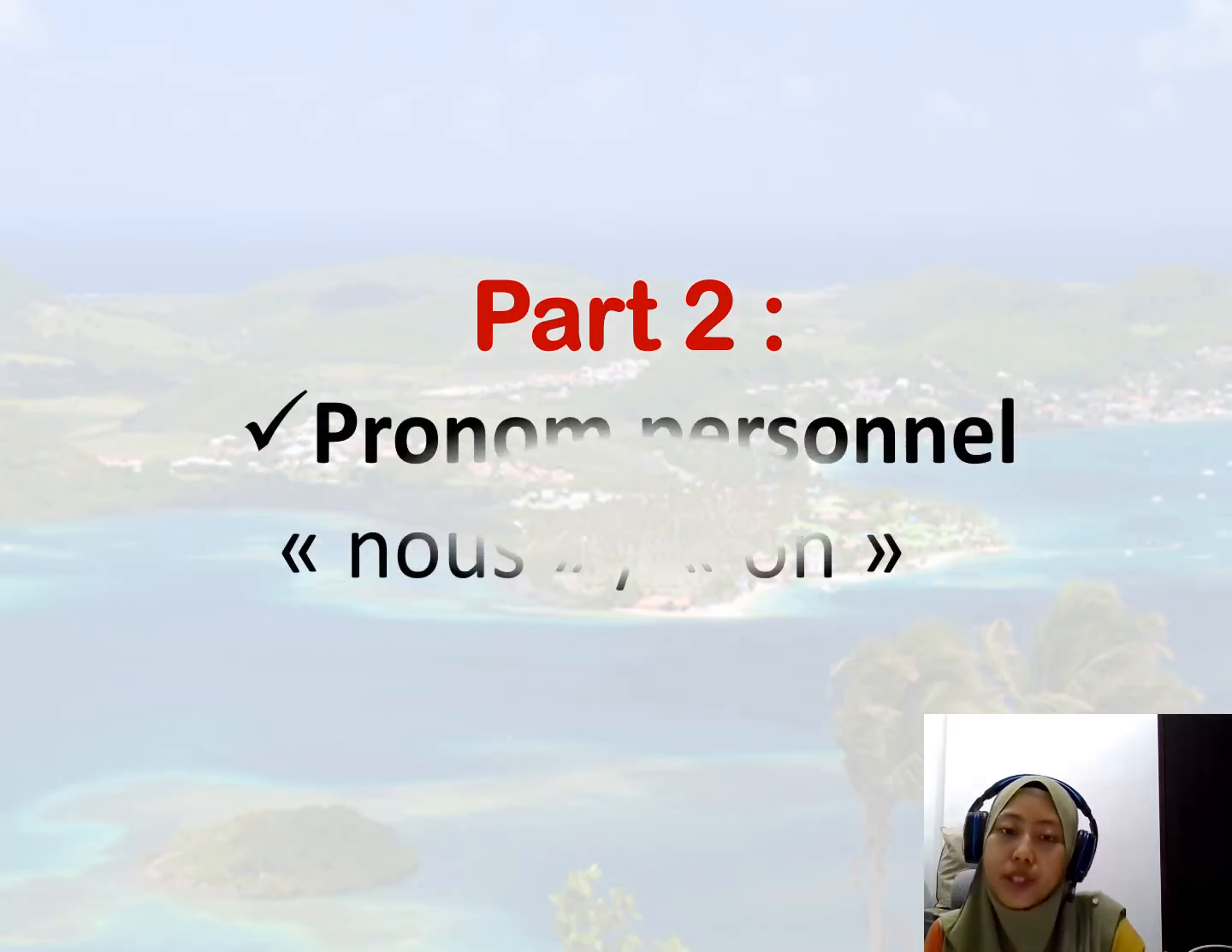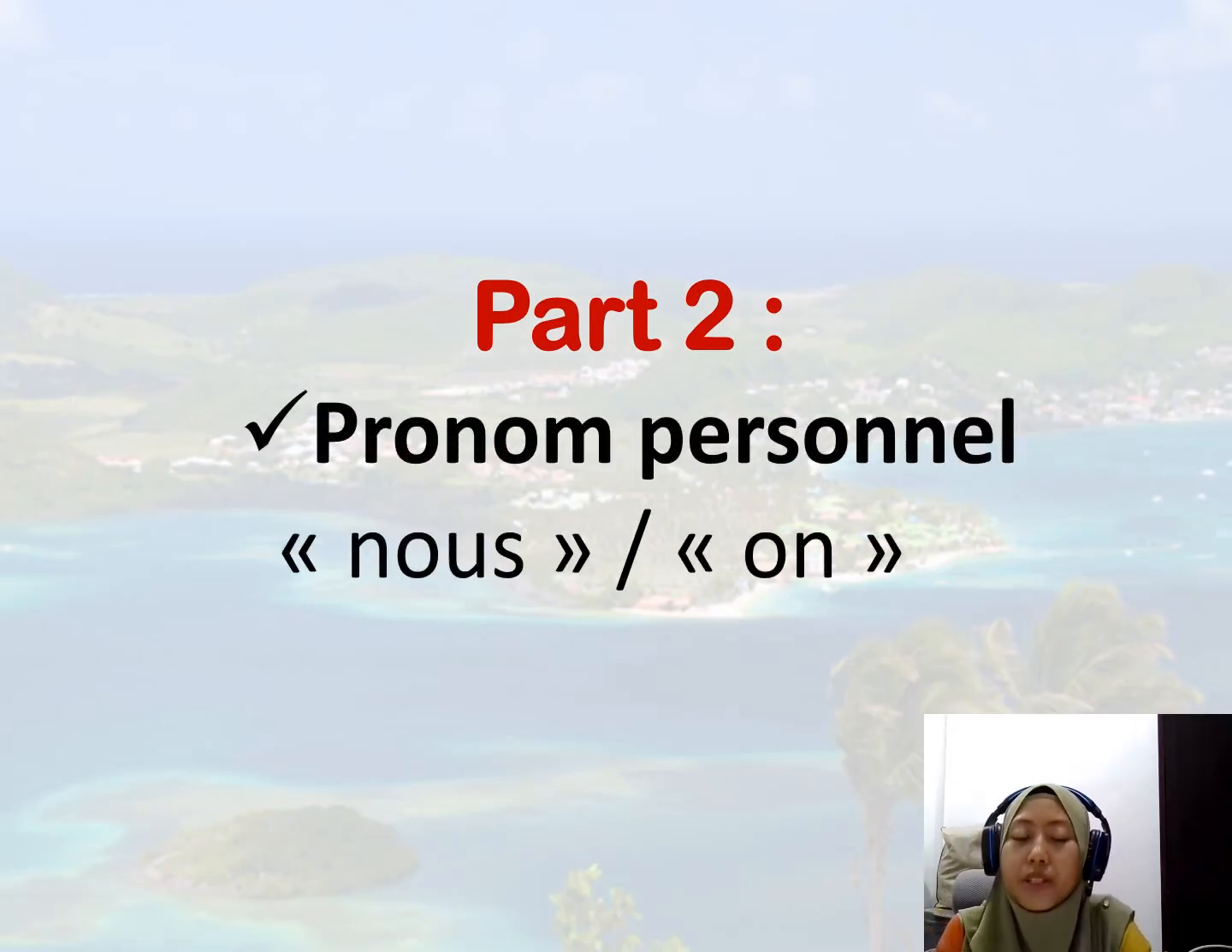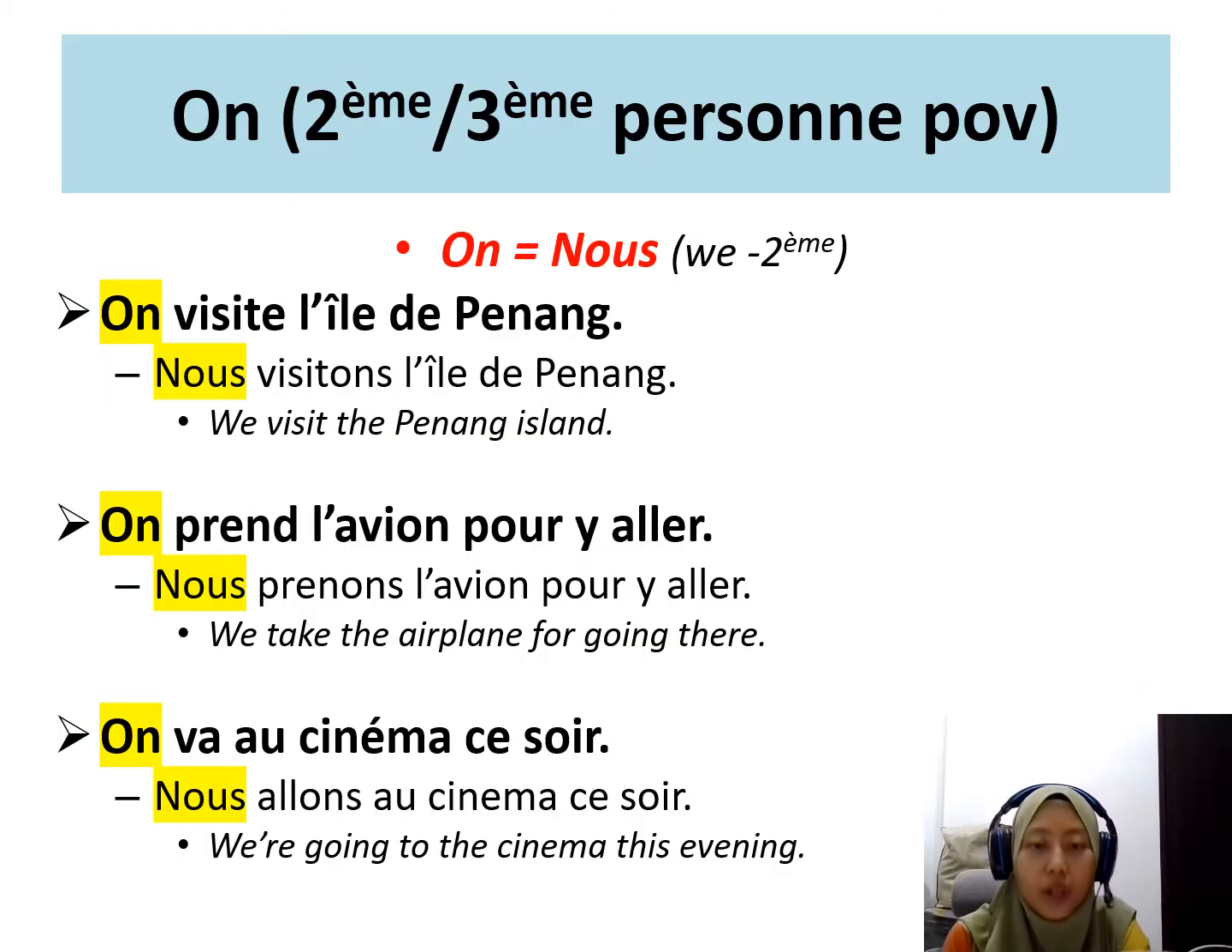Okay. So now let's continue with part 2. So this is the personal pronoun. It's either nous or on. Before this, we learned about nous, right? So nous means we, okay? We. So what is on? On is actually the same as nous. So it actually has the same meaning as nous, which is we.